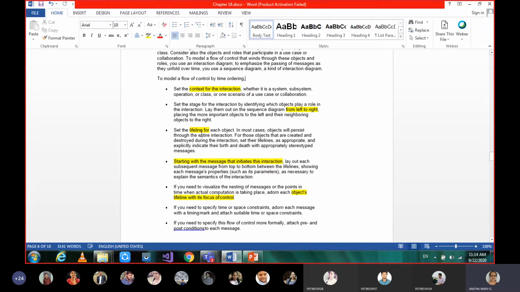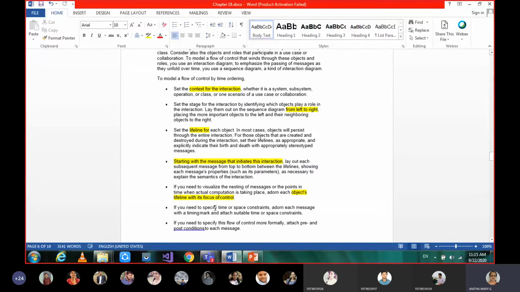And for every object, we'll give the lifelines. And on the lifelines, wherever these objects are sending and receiving messages, we can emphasize by giving the focus of control, starting with the message that initiates this interaction. Okay. And then we have object lifeline with focus of control, where we are sending the messages and receiving the messages, that can be shown in the focus of control.